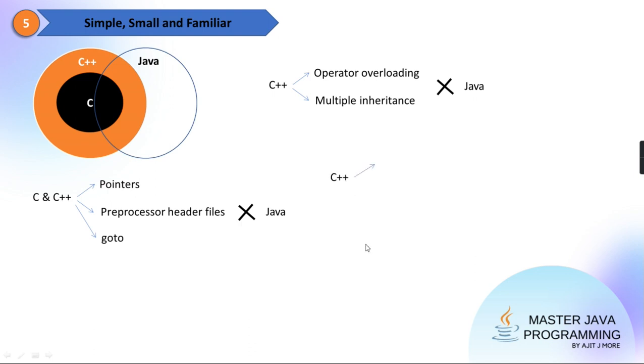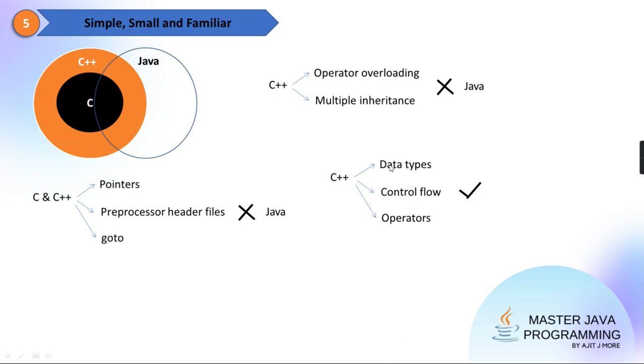Getting? And some features like data types, control flow, operators, they have carried all in Java. Nearly all operators of C++ are there in Java. Same control structures, same if, same for loop, same switch case. Data types also they have tried to keep the same.